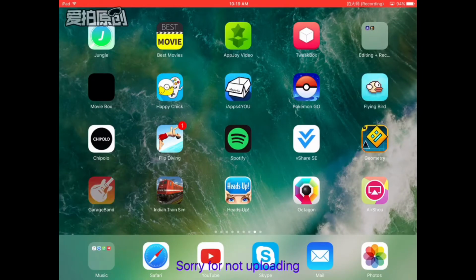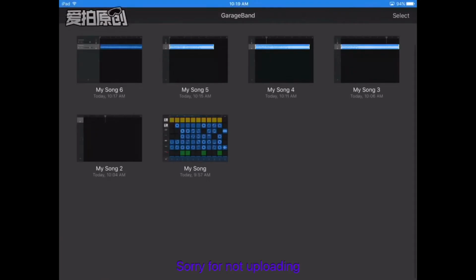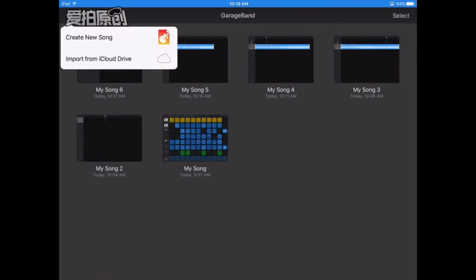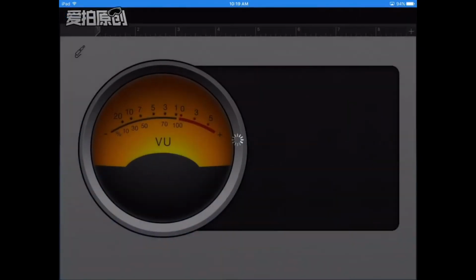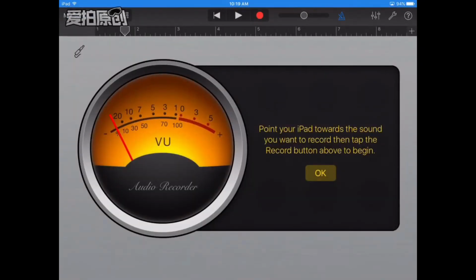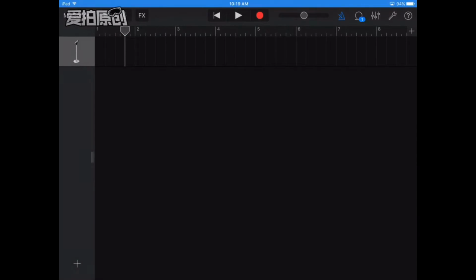So now you want to open up GarageBand. Everything's obviously in the links. You're going to click add, create a new song, tracks, audio recorder. Now you want to click that button. Now you can click loops.